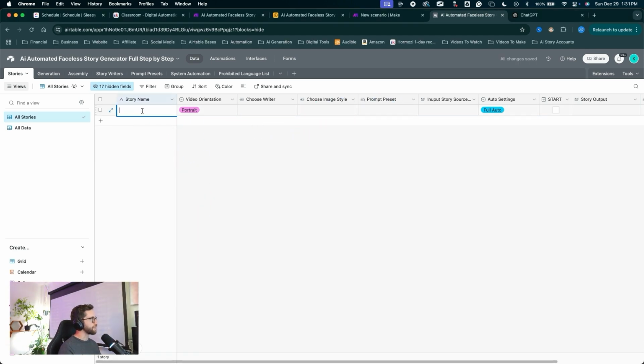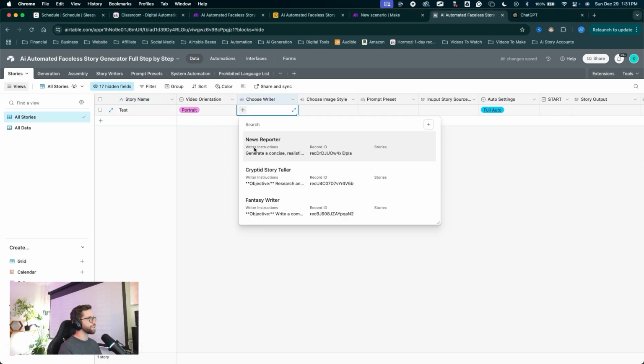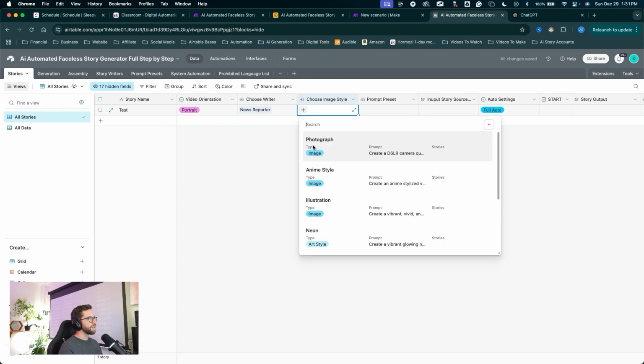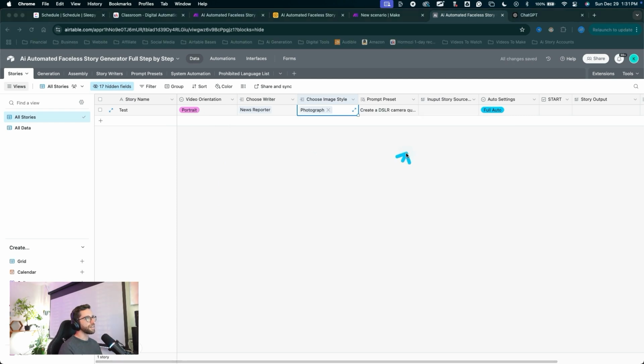So I'll name this story test. I'll set the video orientation. Remember, our parameters are conditions that we set in that automation. We need an orientation set. We need a writer set. So I'll choose my news reporter writer. Just for fun, I'll set everything here. I'll choose my image style and we need an input story source. I don't think we actually set that up as a condition.